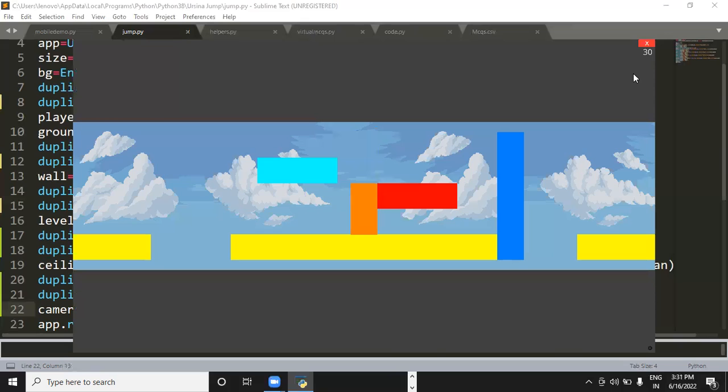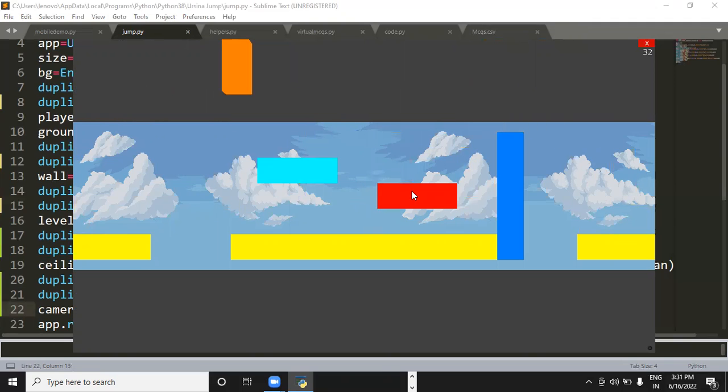Okay. Now if I use these A and D keys, see, I'm able to go to the next level also, right? Yes. So this is the first level and this is the second one and this is the third level.